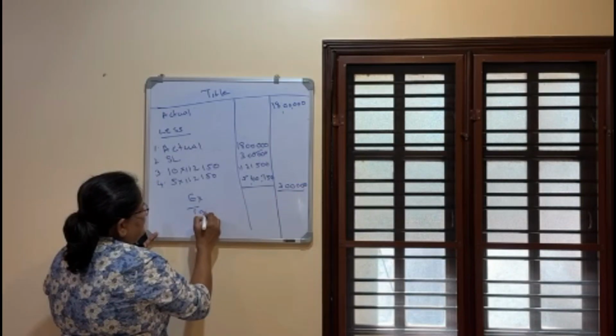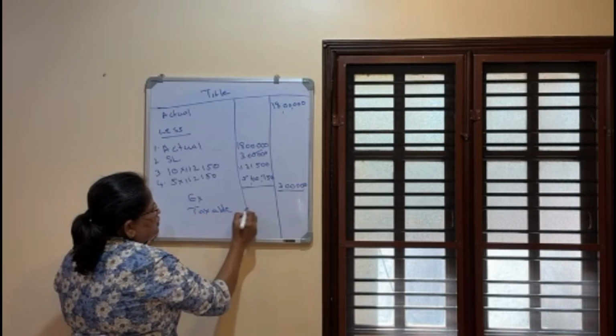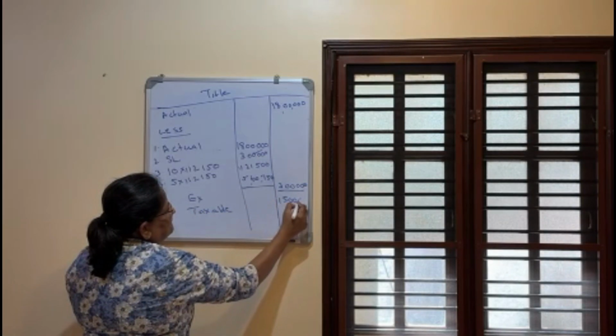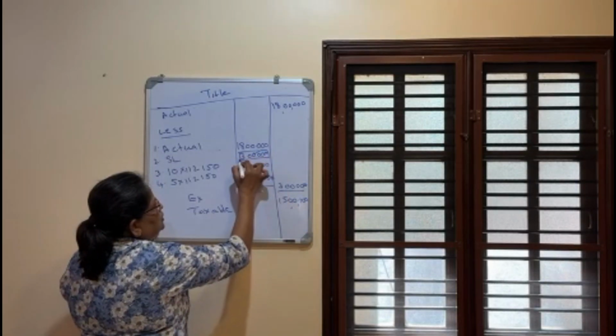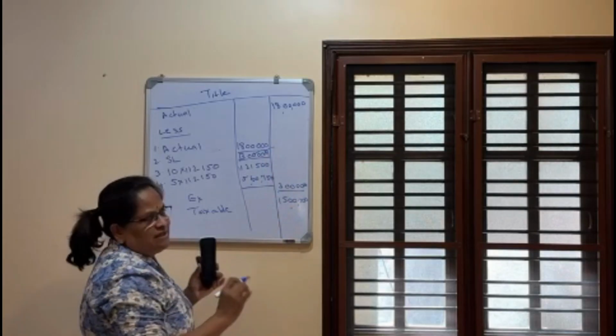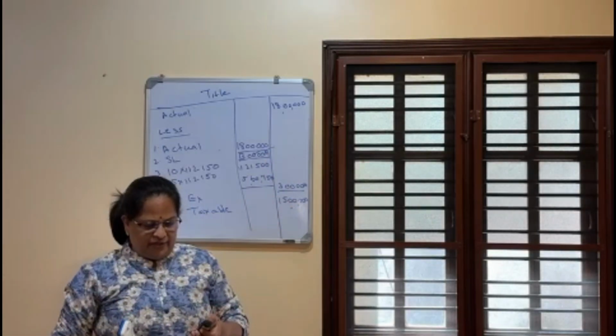Taxable leave encashment 15 lakhs. The least value always I'll show it in a box and I'll put a tick mark, so it's easy for the examiners to identify.